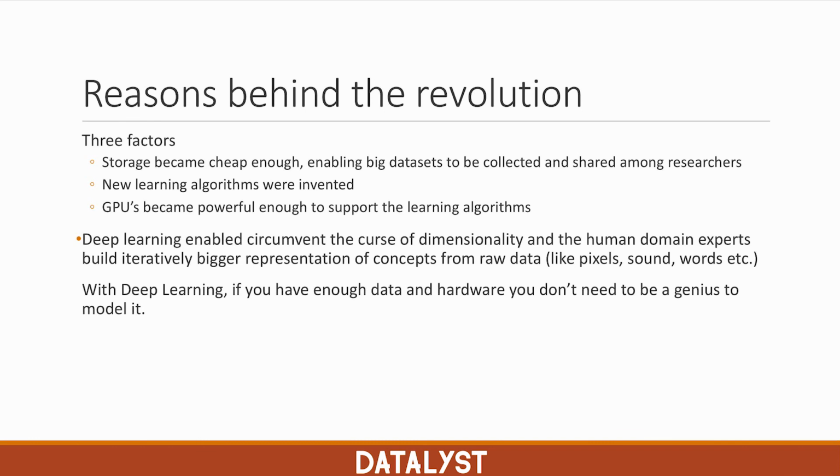So it looks like deep learning has a way, to a certain extent, to circumvent the curse of dimensionality, as these models are able to digest data of huge dimensionality, and they perform amazingly well. They have superhuman performance in many tasks. So it looks like for many problems, if you have enough data and powerful hardware, then you can just use a deep neural network and you don't have to be a genius to model this data.